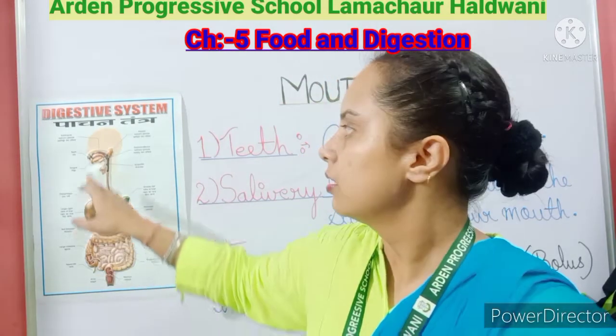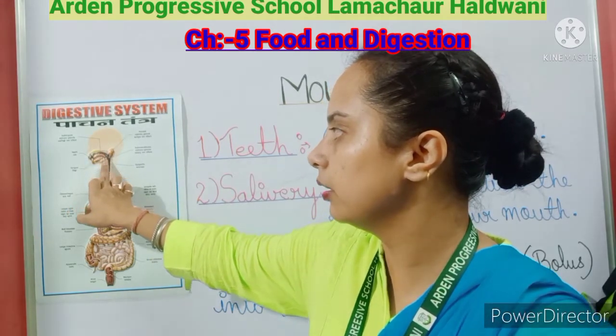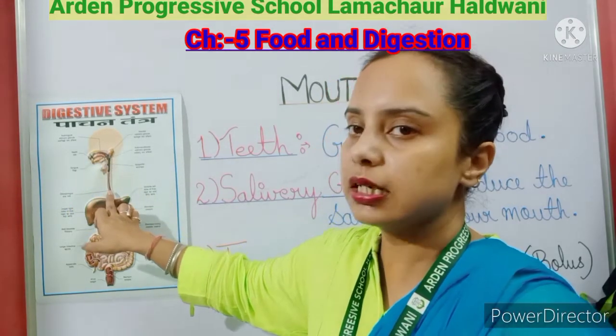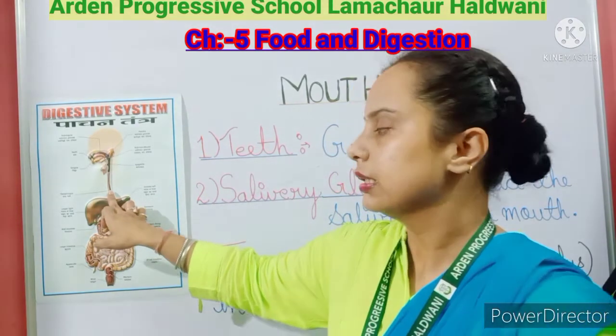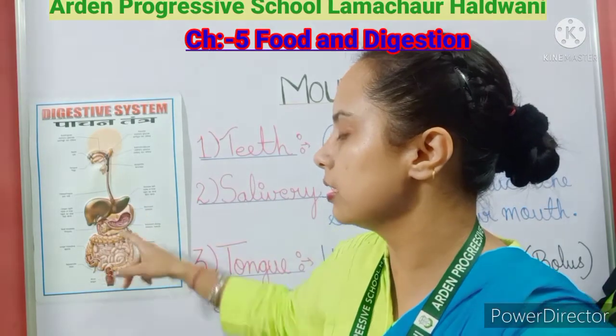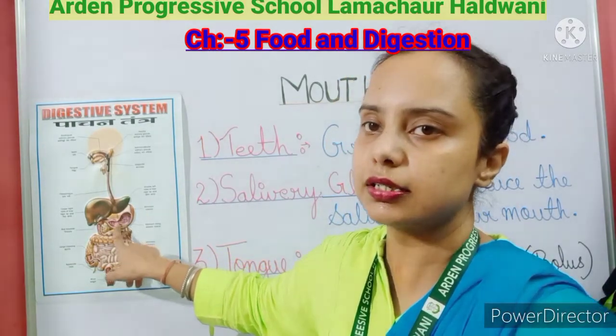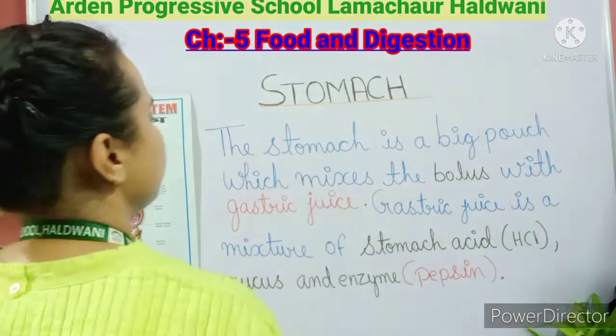Okay, so your digestion has been started from the mouth. Now, another step of the food which is going to be digested more, ठीक है, और छोटे particles में divide होते हैं. So that step will take place in the stomach. Okay, so let's see that. So let's see what is stomach first.